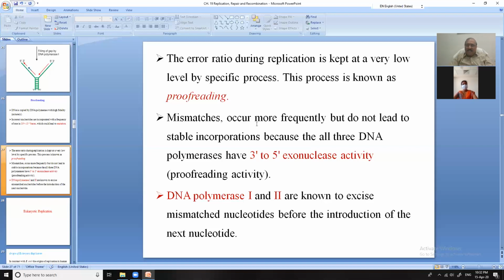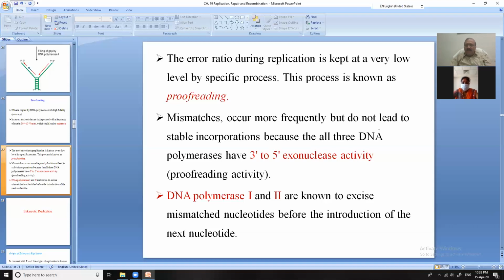So mismatches occur more frequently but do not lead to stable incorporations because all three DNA polymerases have 3' to 5' exonuclease activity, which is known as proofreading activity. There are two enzymes, exonuclease and endonuclease. Nucleases are scissors only. Exonucleases are those cutting on the terminals, and endonucleases are those cutting in between.